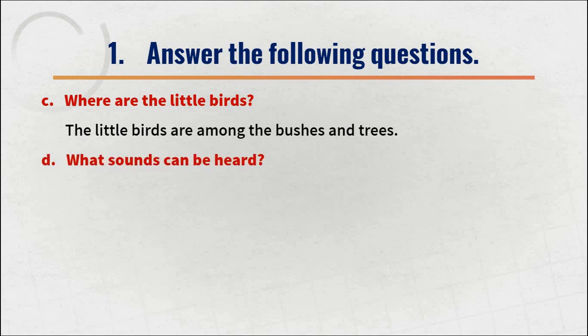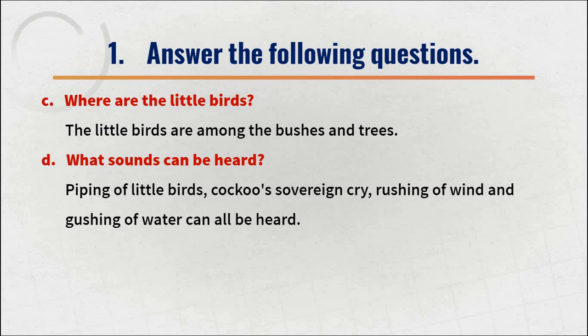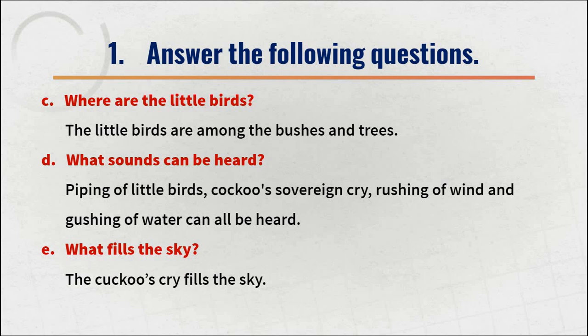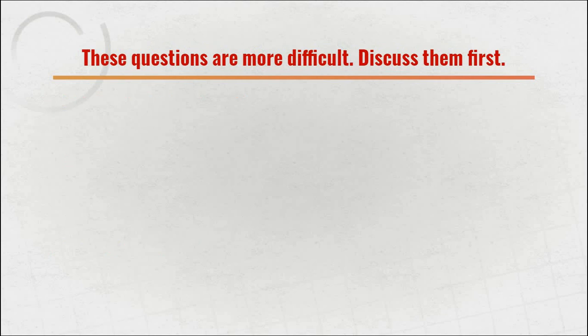What sounds can be heard? There are some sounds which are heard. So what are those sounds? Those sounds are the piping of little birds, the cuckoo's sovereign cry, the rushing of wind and the gushing of water. These are the sounds which can all be heard in the poem. What fills the sky? The sky is filled by the cuckoo's sovereign cry. The cuckoo's cry fills the sky.